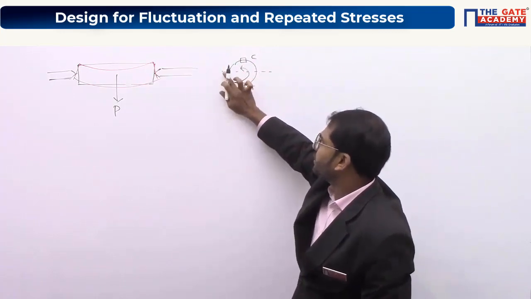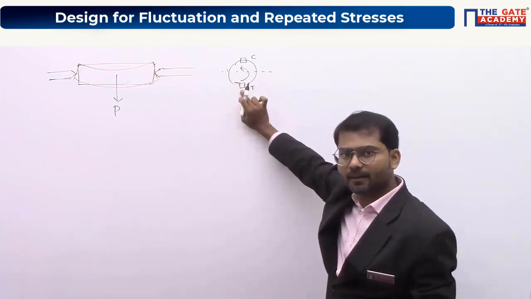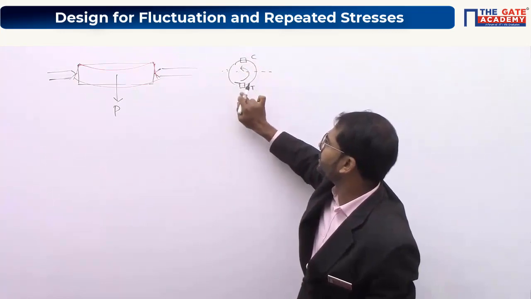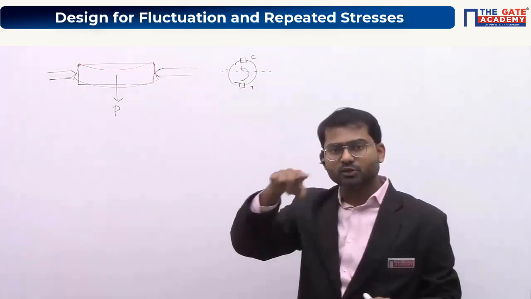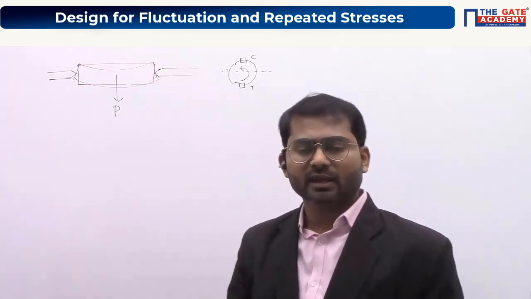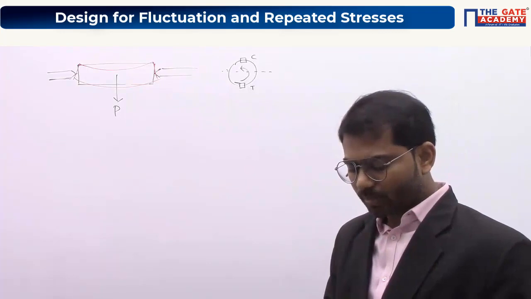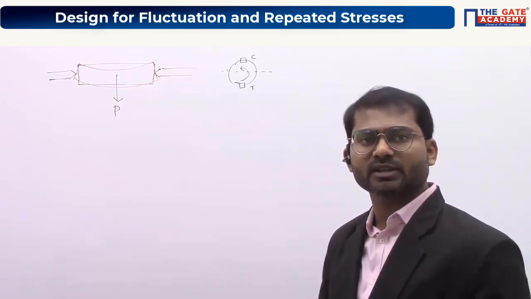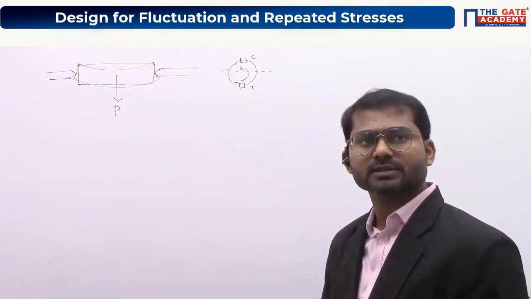Once it is coming here, stress will become 0. Once it reaches here, stress will become tensile. Again 0, compression, 0, tension, 0, compression, 0, tension. That means stress is going on varying, and we can say that the stress is a reverse type of cyclic stress. Understood?